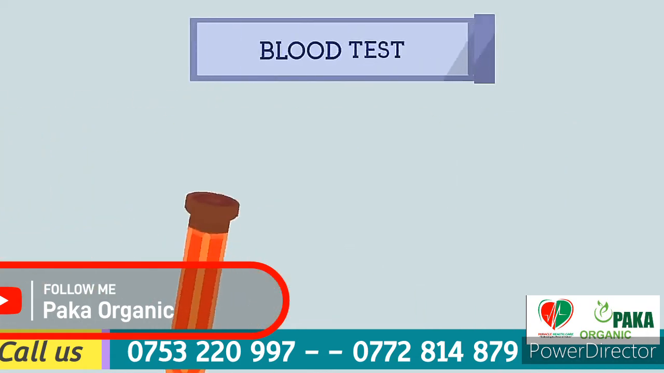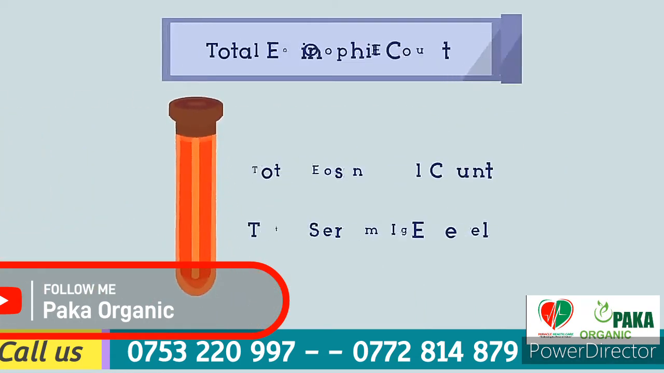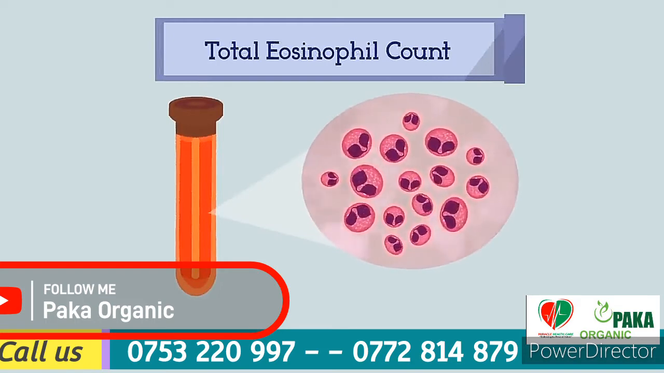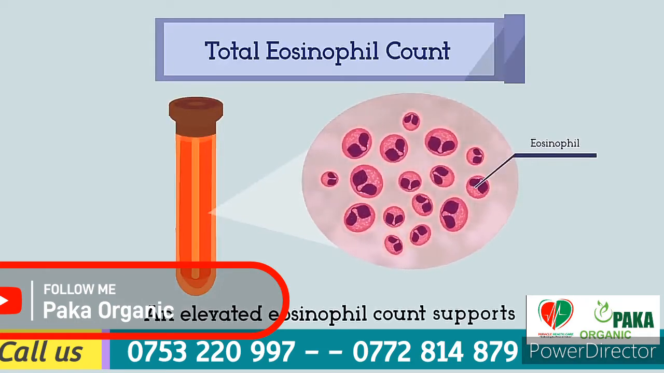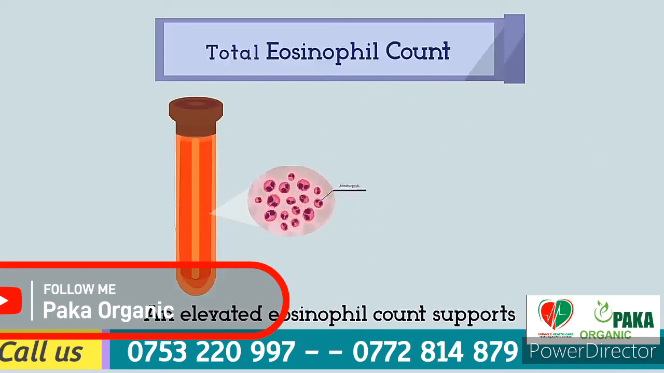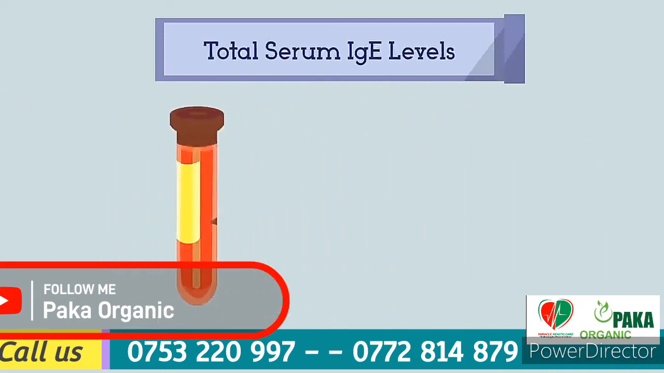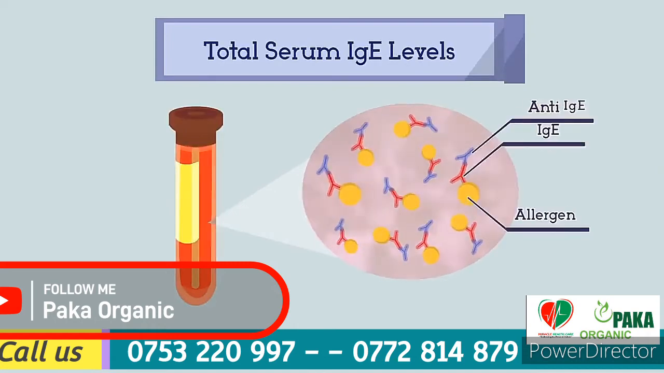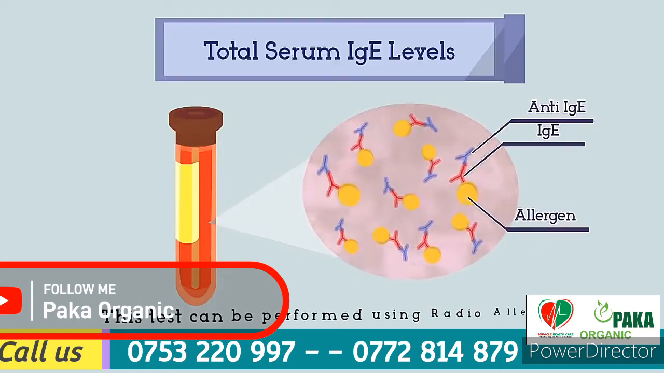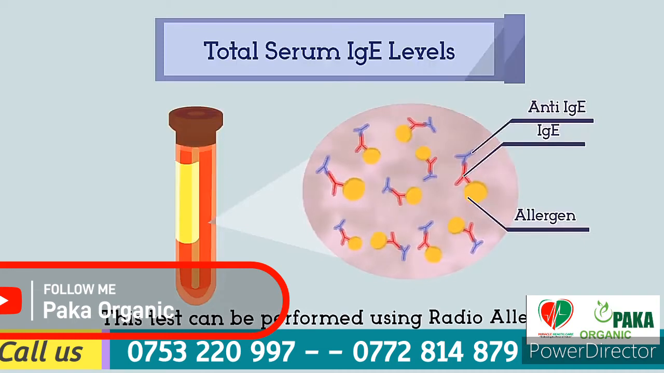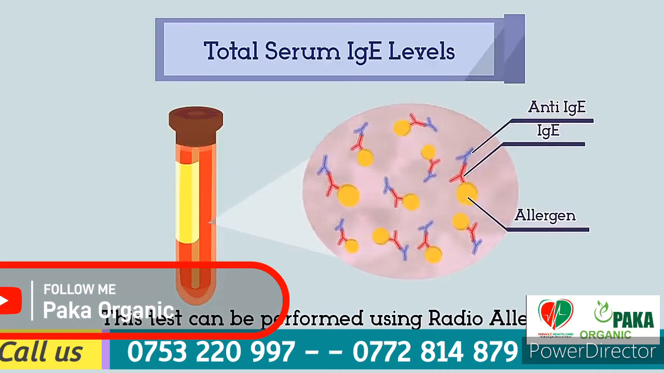3. Blood test. A. Total blood eosinophil count. As with the total serum IgE, an elevated eosinophil count supports the diagnosis of allergic rhinitis. B. Total serum IgE. This is a measurement of the total level of IgE in the blood. An elevated serum IgE level supports allergic rhinitis diagnosis. This test can be performed using the radioallergosorbent method, hence it is also called the RAST test.